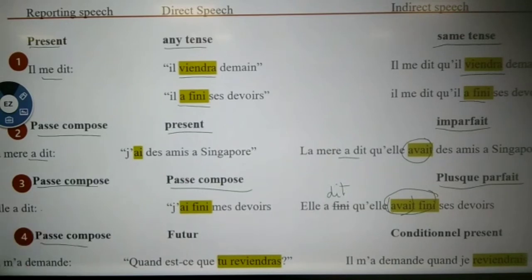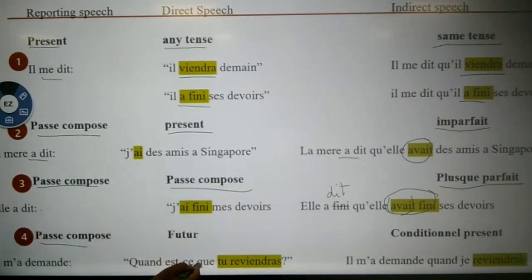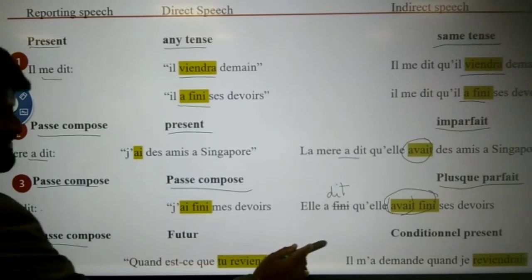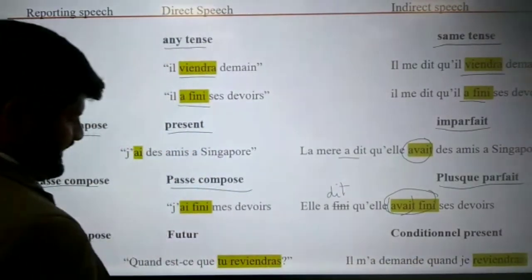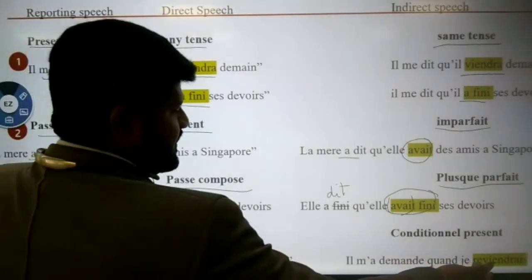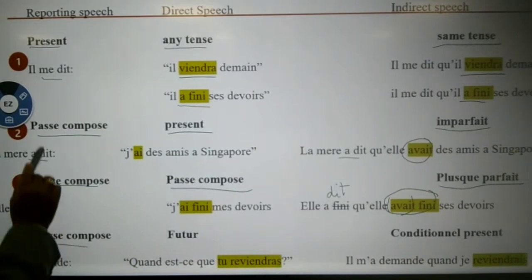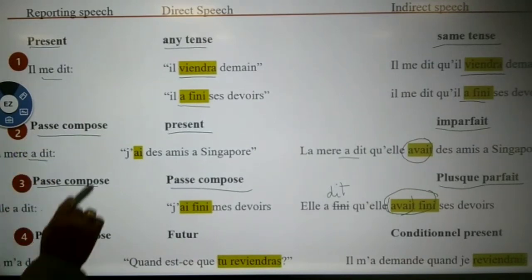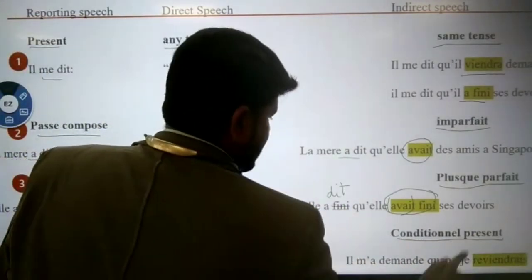Same rule will be applied. In the previous slide we saw that interrogative sentences will become affirmative. See, the question mark is also not there, and the quotation has been removed. It has become an affirmative sentence. But extra we are learning with tenses. What tense? Here reporting speech passé composé, direct speech future, and the indirect will be conditional.